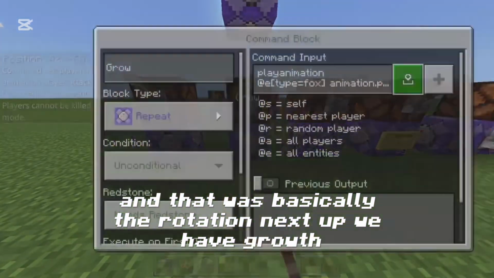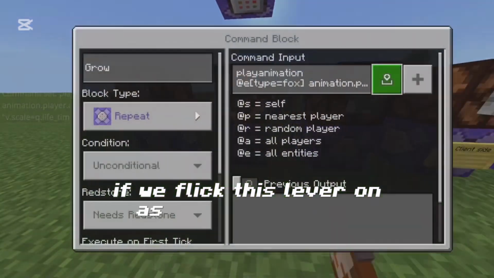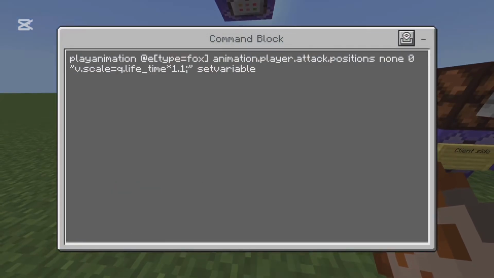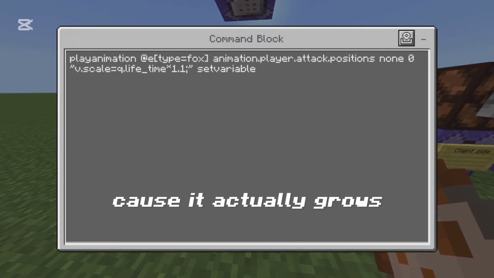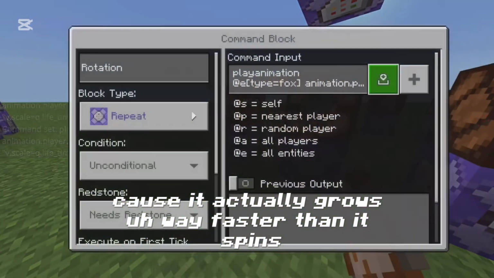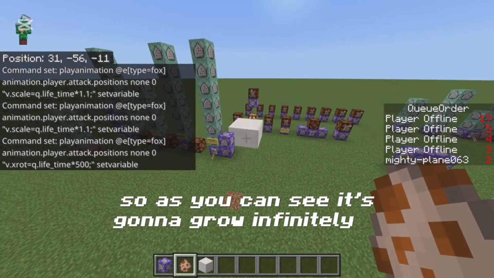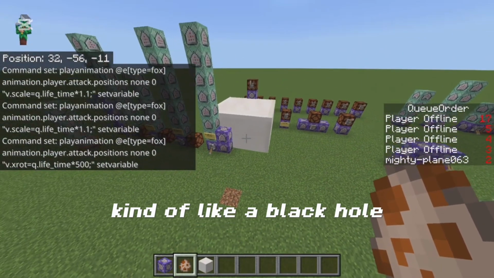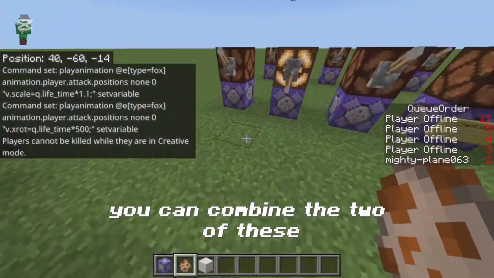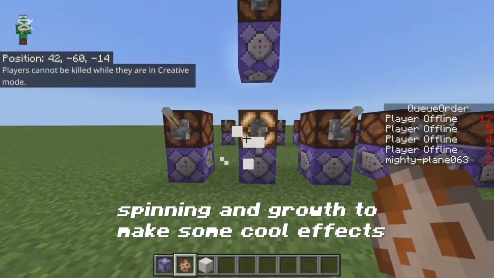Next up, we have growth. If we flick this lever on, as you can see, you have the command in here. We use 1.1 instead here because it actually grows way faster than it spins. So as you can see, it's going to grow infinitely in size, kind of like a black hole or something. And you can combine the two of these, spinning and growth, to make some cool effects.